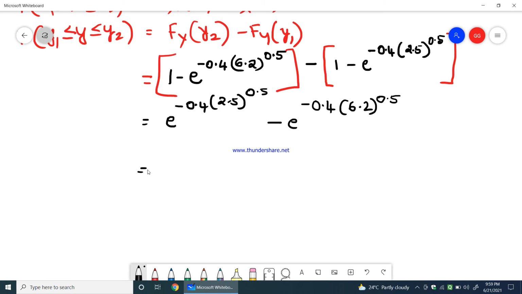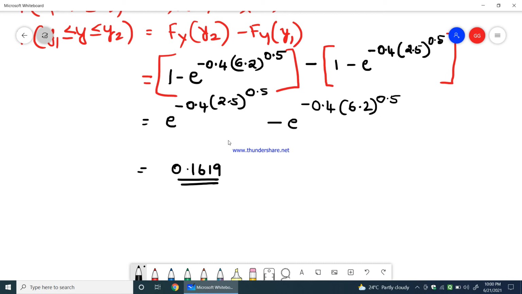So this is equal to e power minus 4. So you try to solve it. First you find out what is 2.5 to the power of 0.5, then you multiply that with 0.4. Then you multiply 0.4 with 6.2 to the power of 0.5 and keep the answer. So finally, if you solve this using a calculator, the final answer that we get is 0.1619. So this would be the solution for the given problem: probability of y being greater than or equal to 2.5 and less than or equal to 6.2.